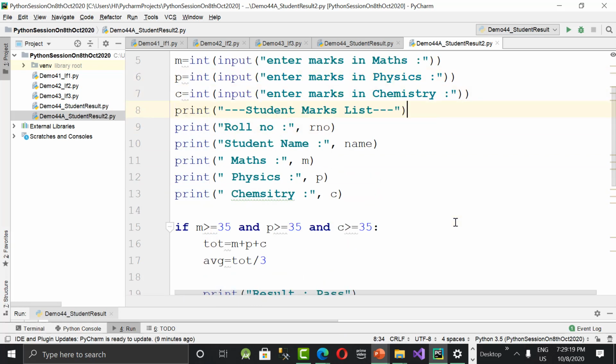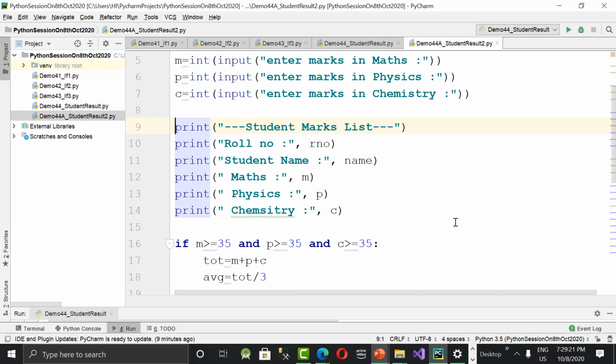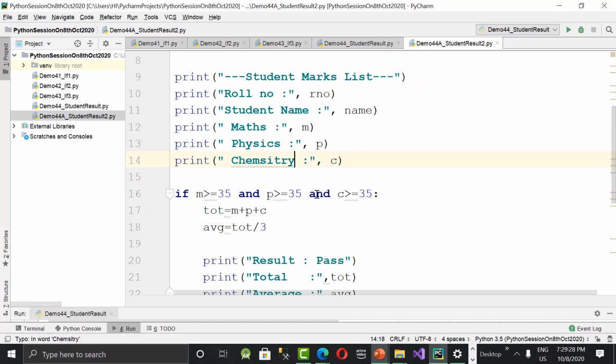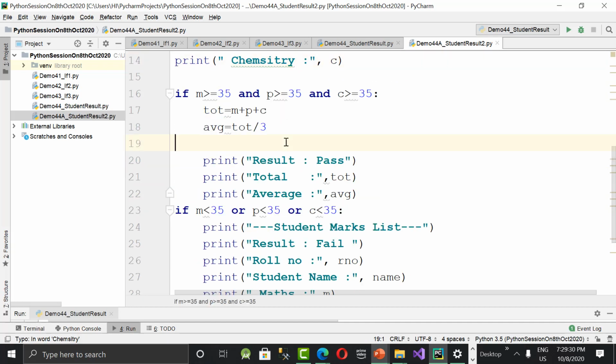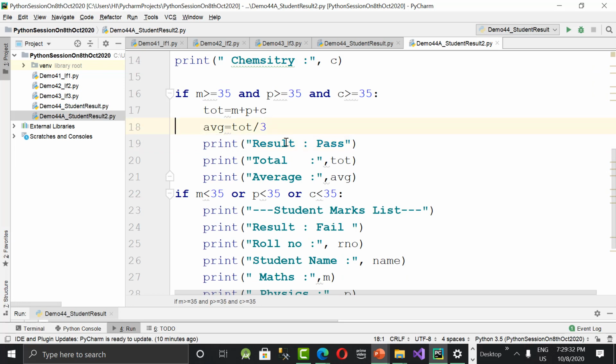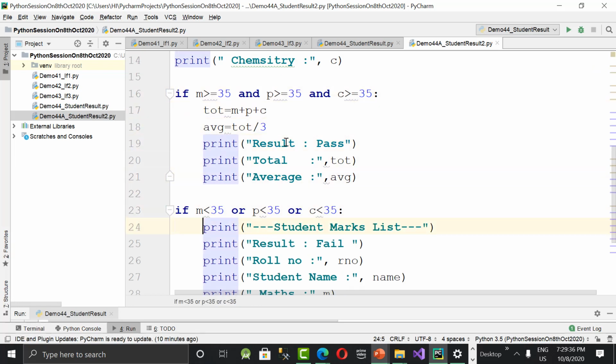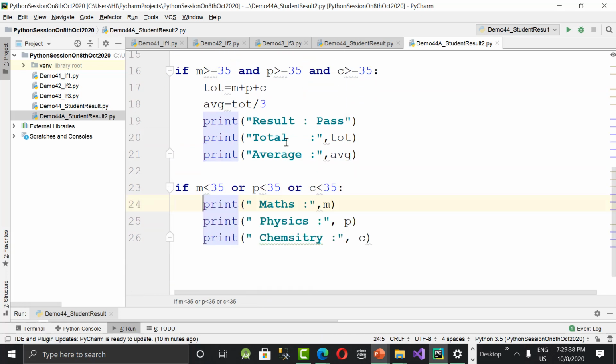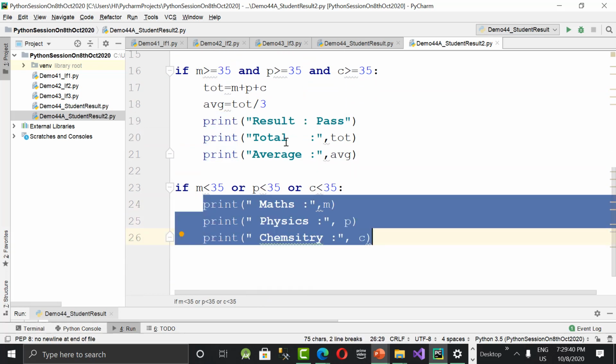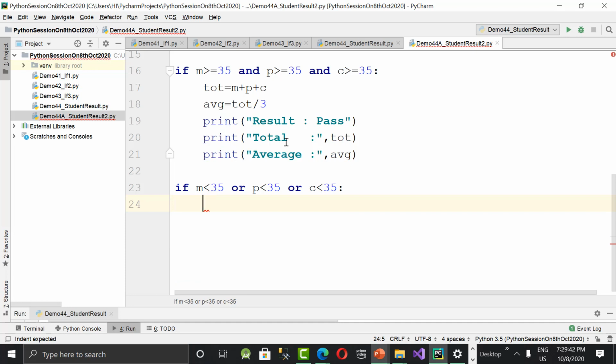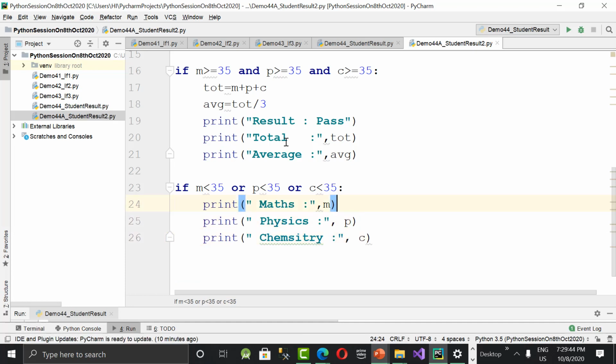Roll number is mandatory. Name and marks I am supposed to print actually. And then pass or fail is different from student to student. Now if the student's result is pass, then only print pass and average. Fail means what to print? Delete this. And I need not write it. Just print result fail. That's all. Am I right? Result fail.